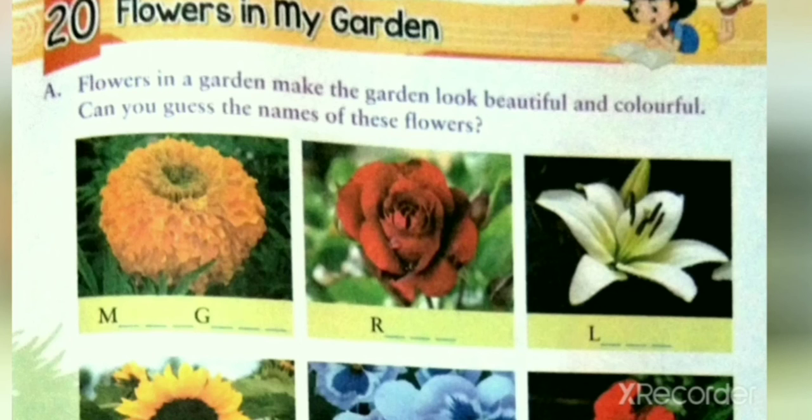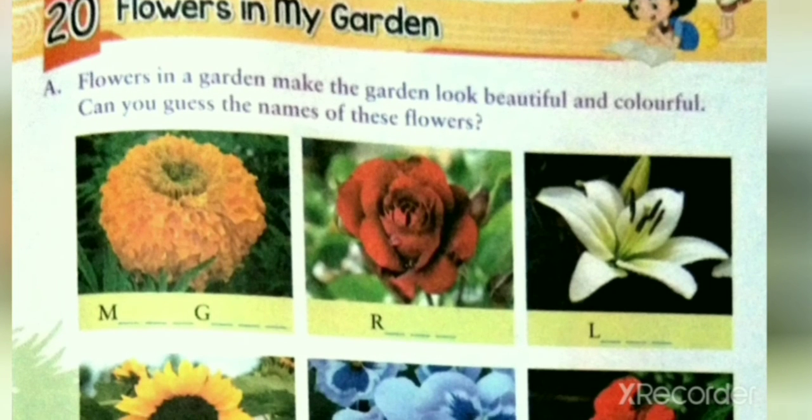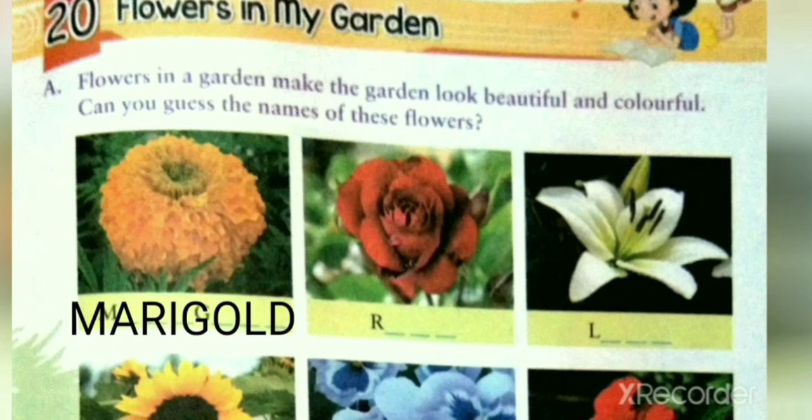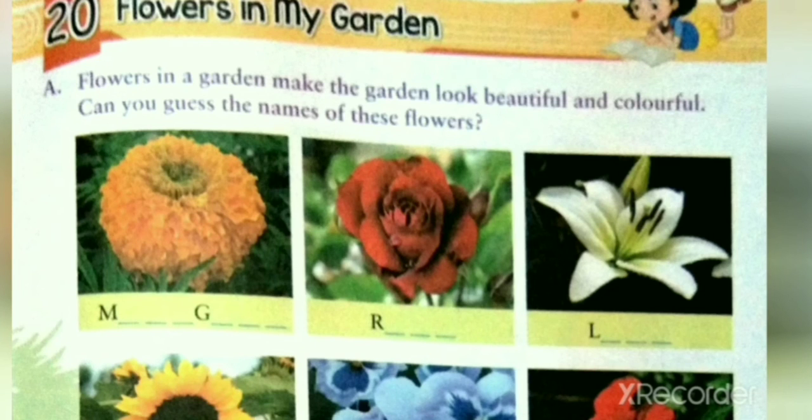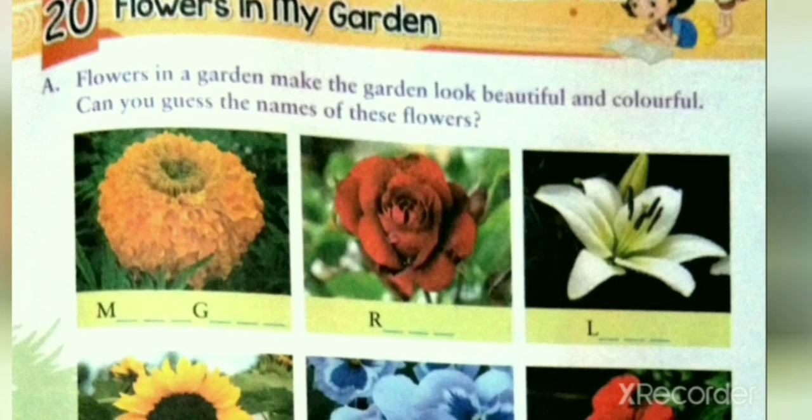Let us identify the flowers given in the exercise. The first picture is a picture of the flower marigold. We will write in the space given marigold, M-A-R-I-G-O-L-D, marigold. The second picture is a picture of a flower rose. We will write in the space given rose, R-O-S-E, rose.